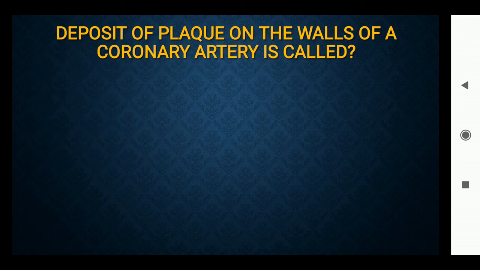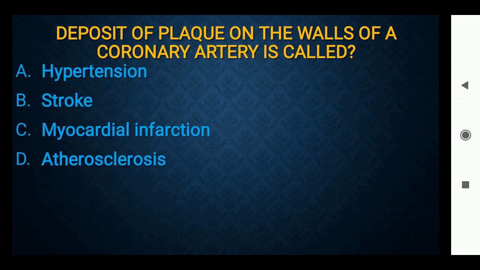Deposit of plaque on the wall of a coronary artery is called A. hypotension, B. stroke, C. myocardial infarction, D. atherosclerosis. Option D is the right answer, atherosclerosis.